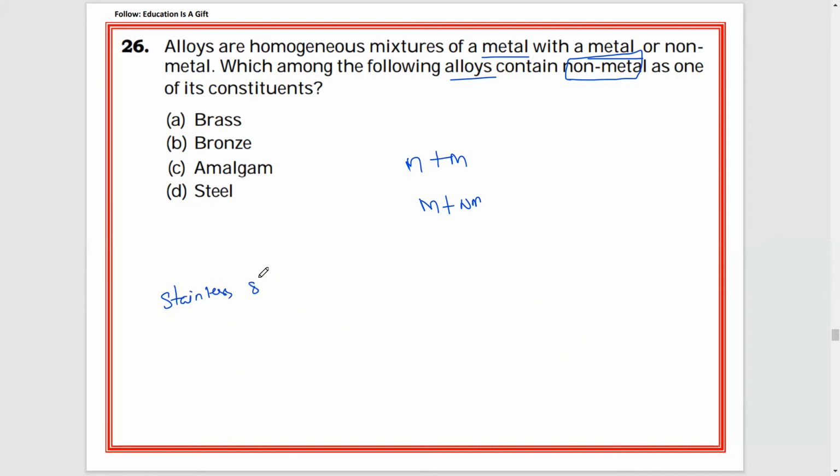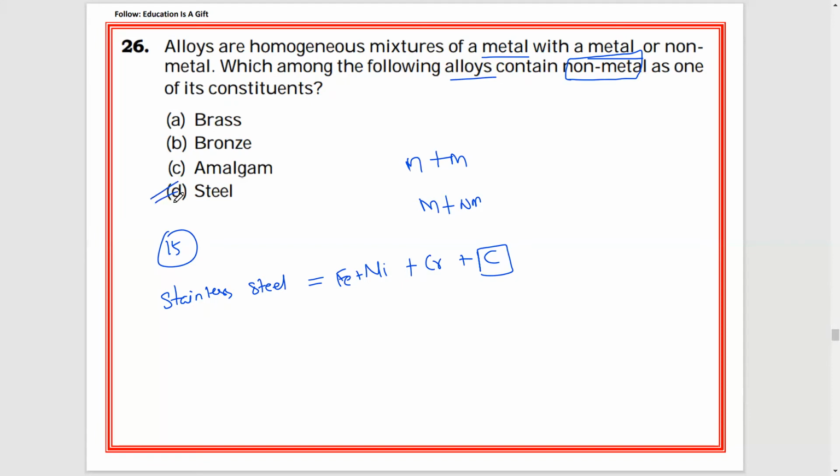This question, I guess, is the 15th question. You can check it in part 1. Stainless steel is a combination of iron plus nickel, chromium, and carbon also. Carbon is a non-metal, isn't it? So straight away you can mark option D, steel.